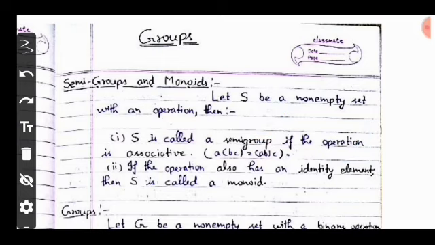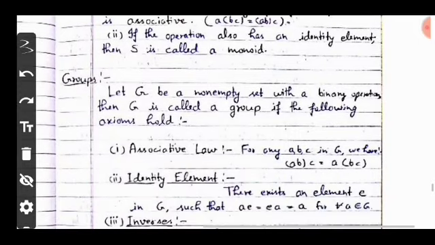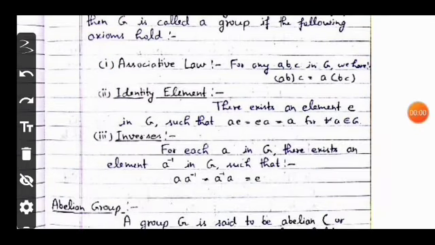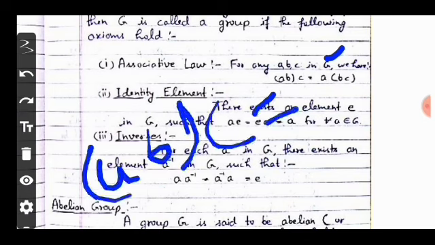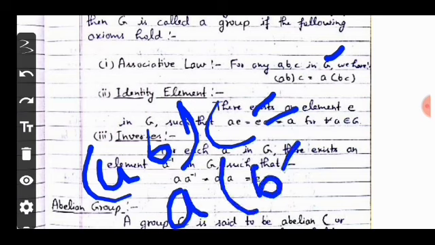Now comes the question, what is the group? Let G be a non-empty set with a binary operation, then G is called a group if the following axioms and properties hold. First one is the associative law, second one is the identity law, third is the inverse law. Associative law: for any a, b, c in G, we have (ab)c is equivalent to a(bc). So this is your associative law.